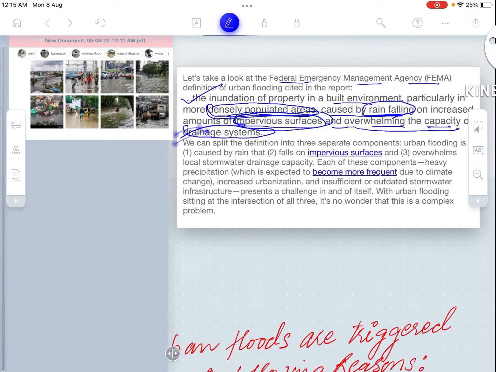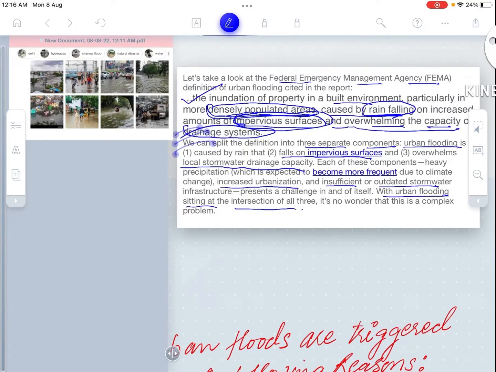The definition further, we can split into three separate components. Urban flooding is caused by rainfall, impervious surface, and overwhelmed local stormwater drainage capacity. Each of these components, heavy precipitation, which is expected to become more frequent due to climate change, increased urbanization, and insufficient or outdated stormwater infrastructure, presents a challenge in and of itself, with urban flooding sitting at the intersection of all three.